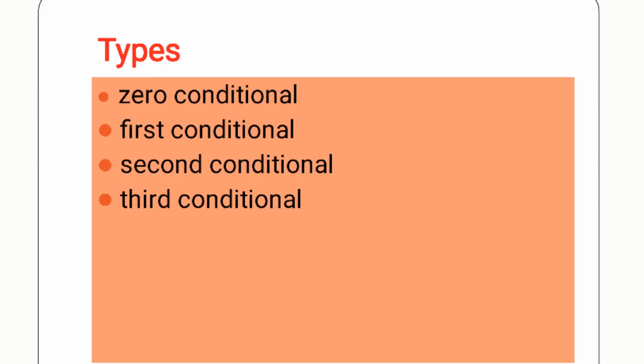And depending upon the types of situations, these sentences are categorized into four types of conditionals: zero conditional, first conditional, second conditional, and third conditional. Let's understand these conditionals one by one in detail.